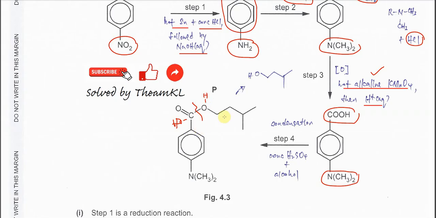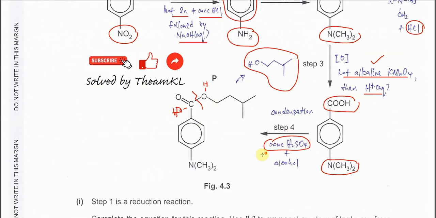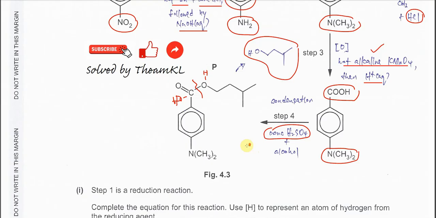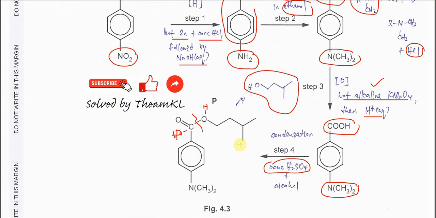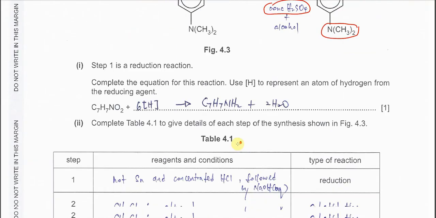So we can use this alcohol to react with the carboxylic acid to form this compound P. So this is the alcohol that you should use, of course together with the catalyst, concentrated H2SO4, heat or reflux. Okay, that's the whole process from step 1 to step 4, right?